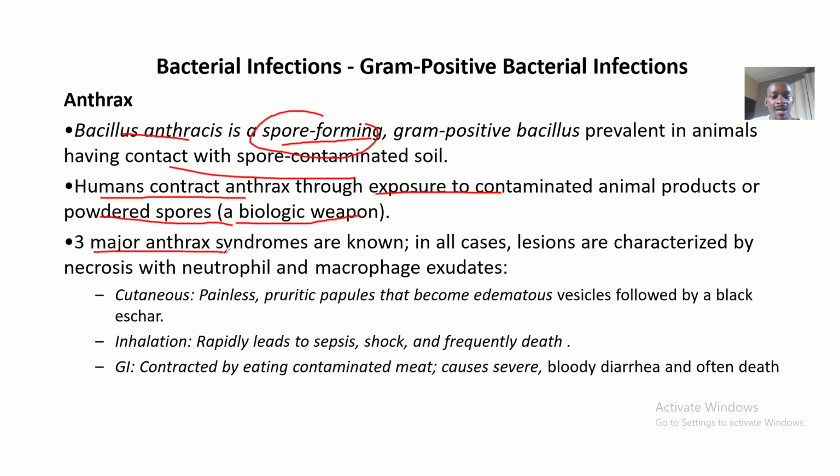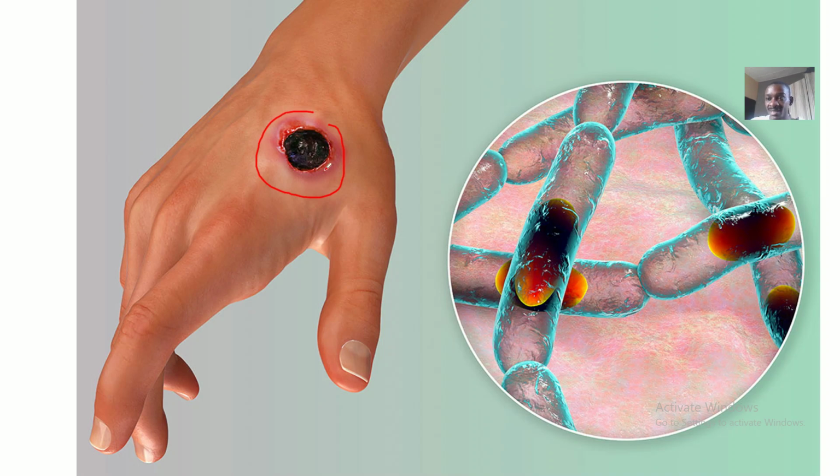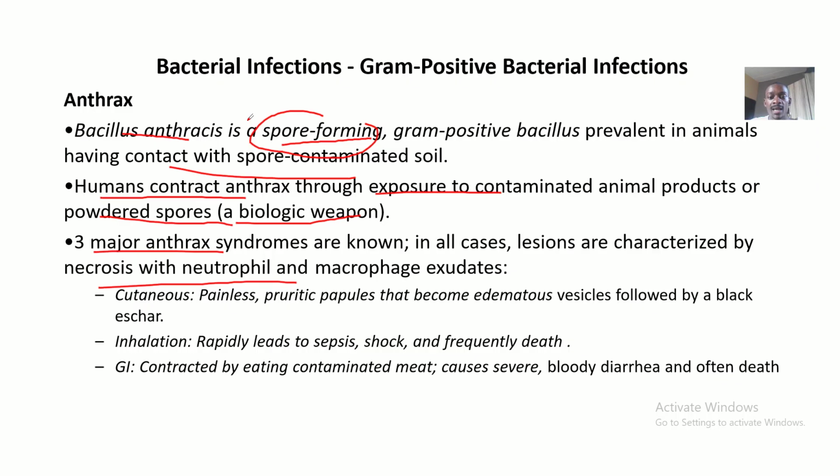So now three major anthrax syndromes are known. In all cases, lesions are characterized by necrosis. Necrosis is basically cell death, and this necrosis will have neutrophils and macrophage exudate. That means the pus that will be coming out through that side where the tissues have died. Neutrophils will also be there, macrophages will also be there.